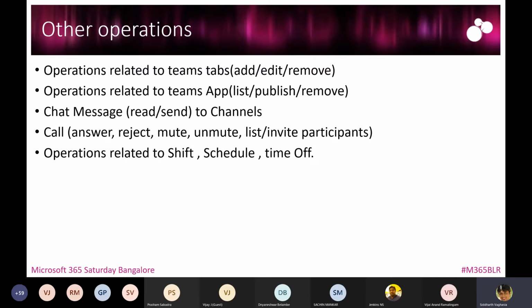There are certain conditions on how you can use this API that we will come to later when we talk about the protected APIs. There are also communication APIs which are available as a part of Teams Graph API, wherein you can create a bot which can answer calls, reject calls, mute and unmute the call, list the participants of the meeting, and invite to the meeting.